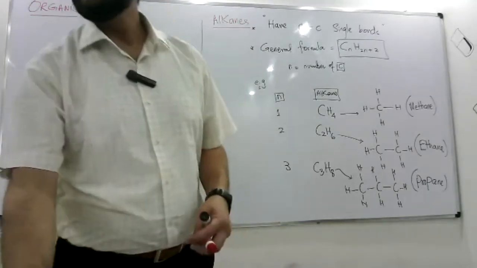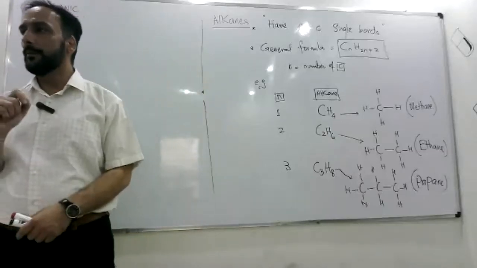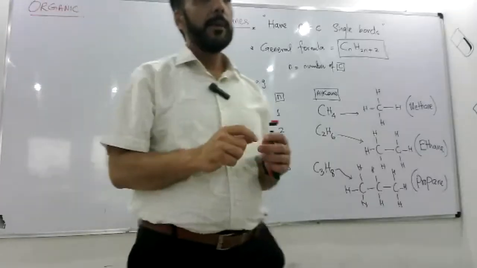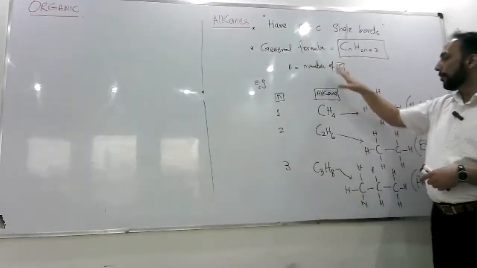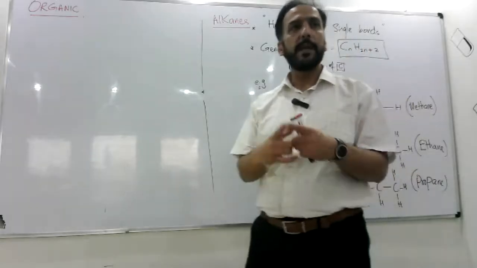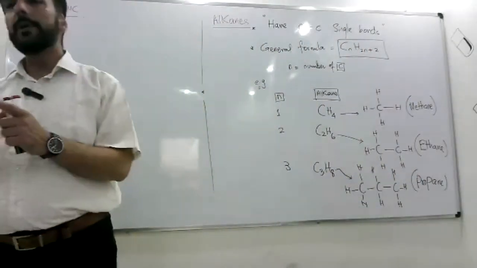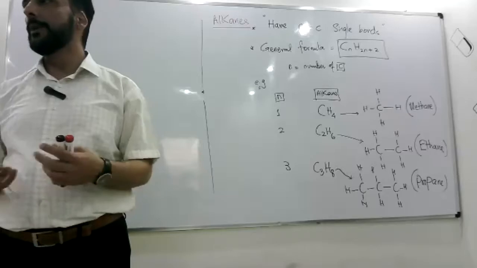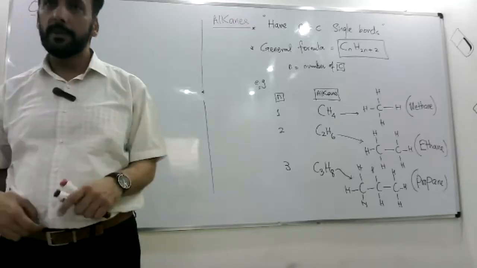Now, alkenes are such hydrocarbons which have at least one carbon-carbon double bond, right? I mean, in alkanes there must be no carbon-carbon double bond, but in alkenes there must be at least one double bond. There could be 2 double bonds, 3 double bonds, but for a compound to be an alkene, it must have at least one carbon-carbon double bond.